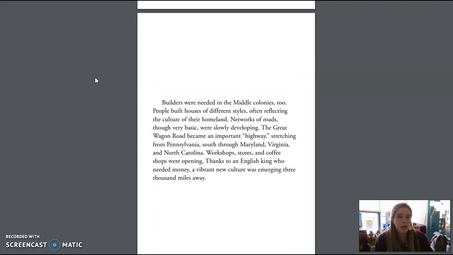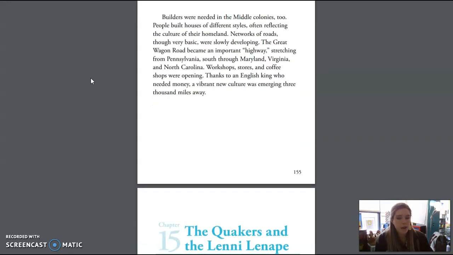Builders were needed in the middle colonies too. People built houses of different styles, often reflecting the culture of their homeland. Networks of roads, though very basic, were slowly developing. The Great Wagon Road became an important highway stretching from Pennsylvania south through Maryland, Virginia, and North Carolina. Workshops, stores, and coffee shops were opening. Thanks to an English king who needed money, a vibrant new culture was emerging 3,000 miles away.